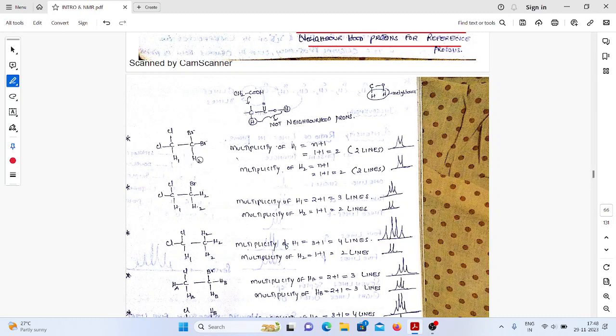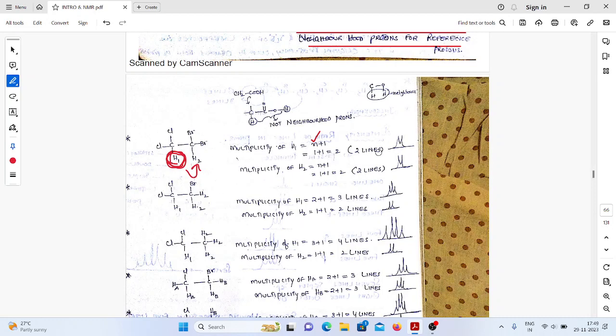Both are chemically non-equivalent, that's why the splitting phenomenon takes place. So we will observe the multiplicity, meaning the number of signals. If you want to identify the multiplicity of H1, we need to depend on H2. How many H2 are there? Only one H2. That's why n is going to become 1.